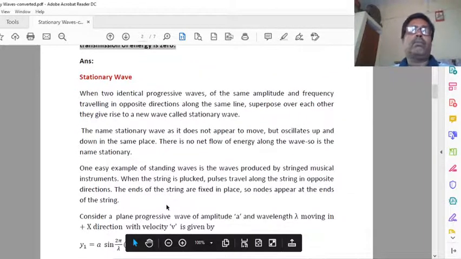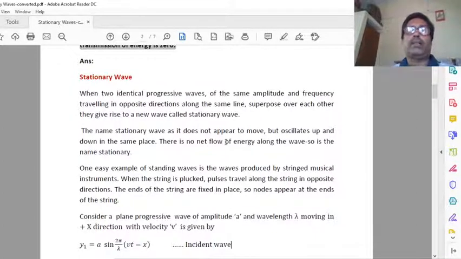Actually, when we say that it does not appear to move, obviously energy will not be transferred. In the last video, in the case of a progressive wave, I told you that energy is transferred because a progressive wave starts from one point and continuously moves in one direction, so energy is transferred.